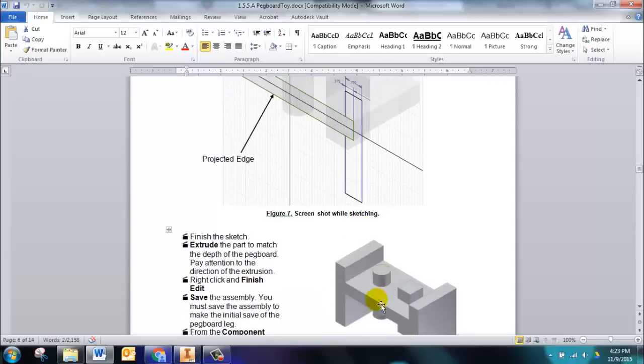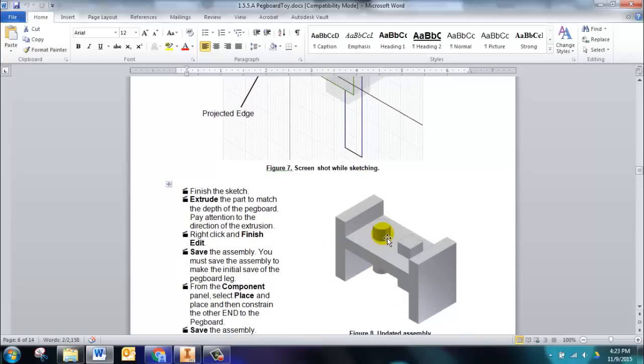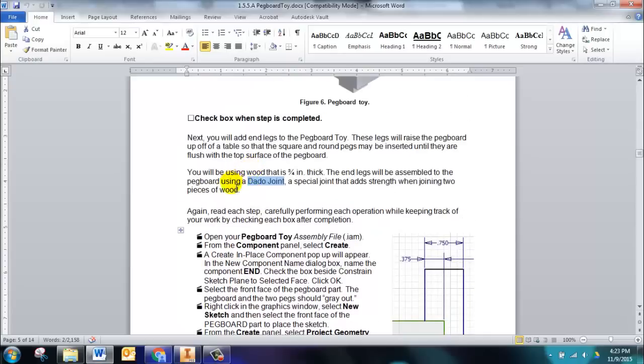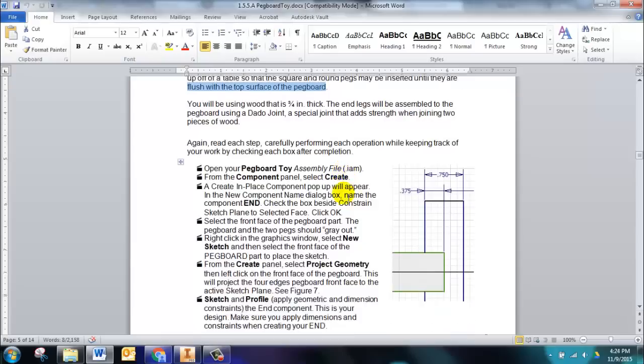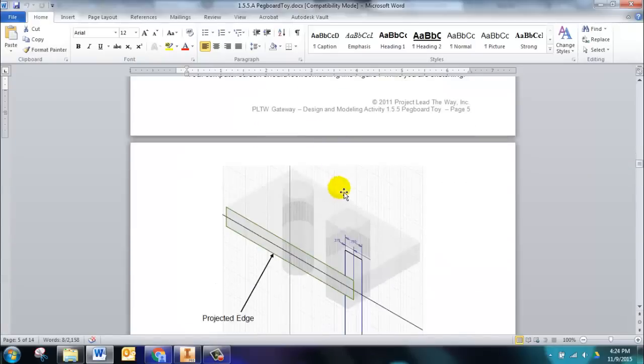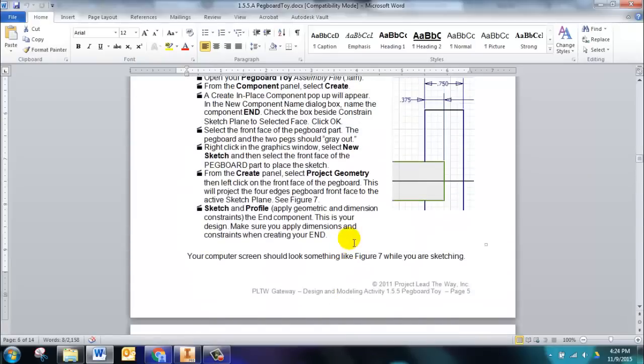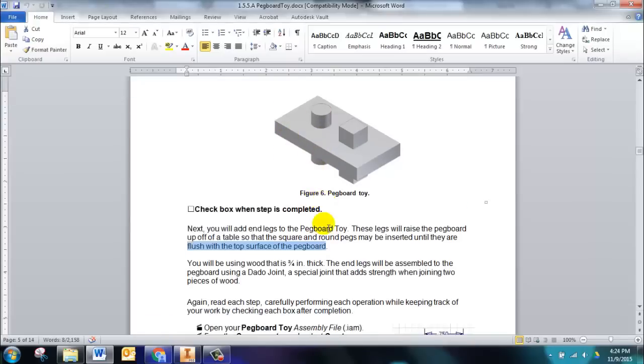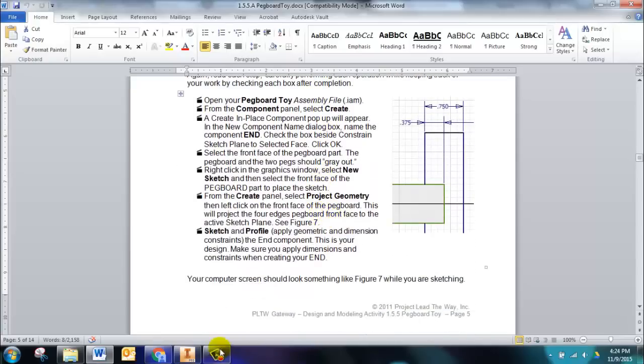But we do know that our parts were 3 inches long, and that we were told right here that we want these legs such that the parts, the square and round pegs, are flush with the top surface when they hit the tabletop. So let's look at that. If we know that the rounded and square pegs are 3 inches long, and this material is 3/4 of an inch, that means we have 2 1/4 inches sticking out the bottom.